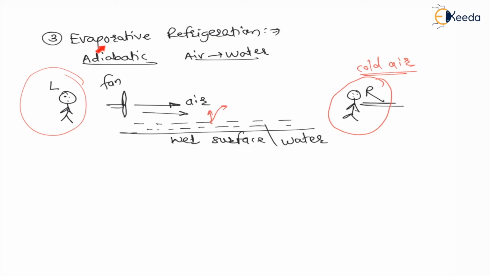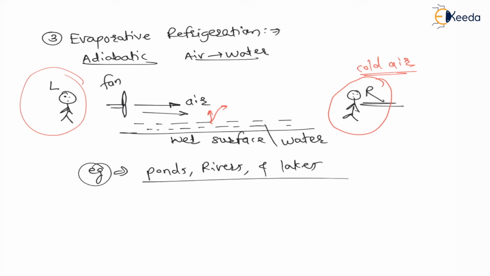It is called natural because whenever air is flowing over the wet surface, the air has a tendency to absorb these water molecules and come out as cold air. Now, examples of evaporative refrigeration: cooling of water in ponds, rivers, and lakes is an example of evaporative refrigeration.